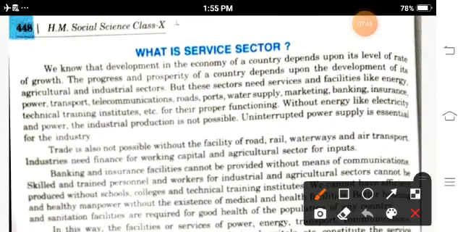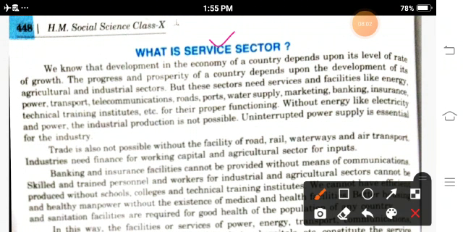Yes, that is the question. What is the service sector and why do we need the service sector? Generally, development is dependent on the service sector. For example, yes, India is an agricultural country. Now, India is a democratic country.